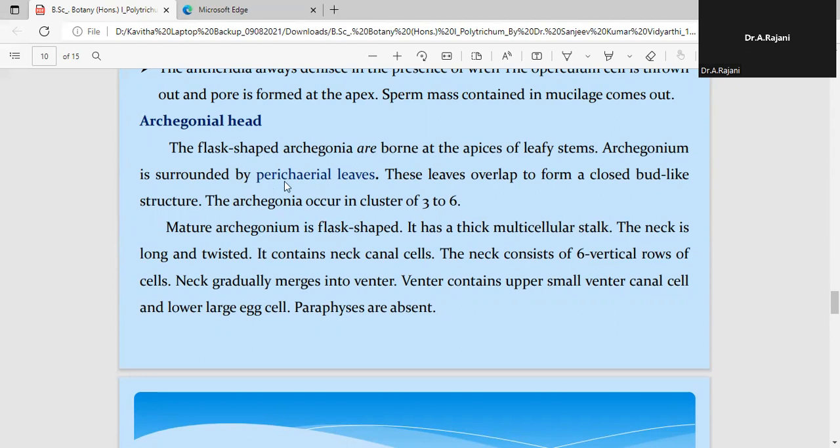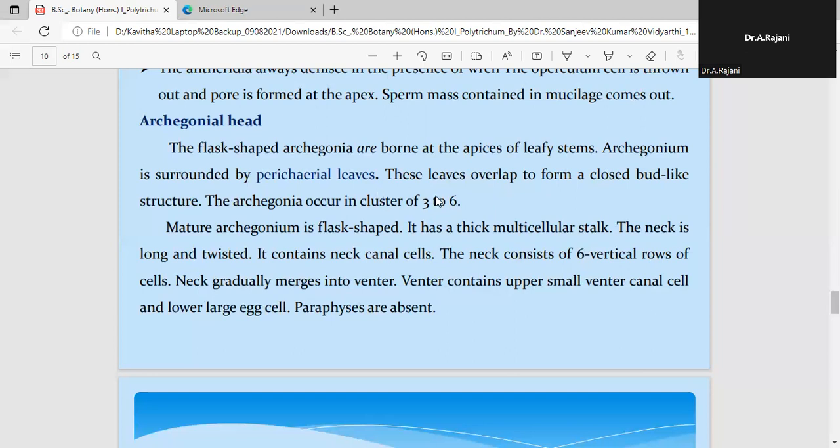So the leaves which are going to surround this archegonia, we call them perichaetial leaves, whereas in the antheridial head, we call them perigonial leaves. So this is an important point in the competitive exam. Perichaetial leaves: what are these? These are the leaves which surround the archegonia in Polytrichum. What are perigonial leaves? These are the leaves which surround the antheridium in the antheridial head.